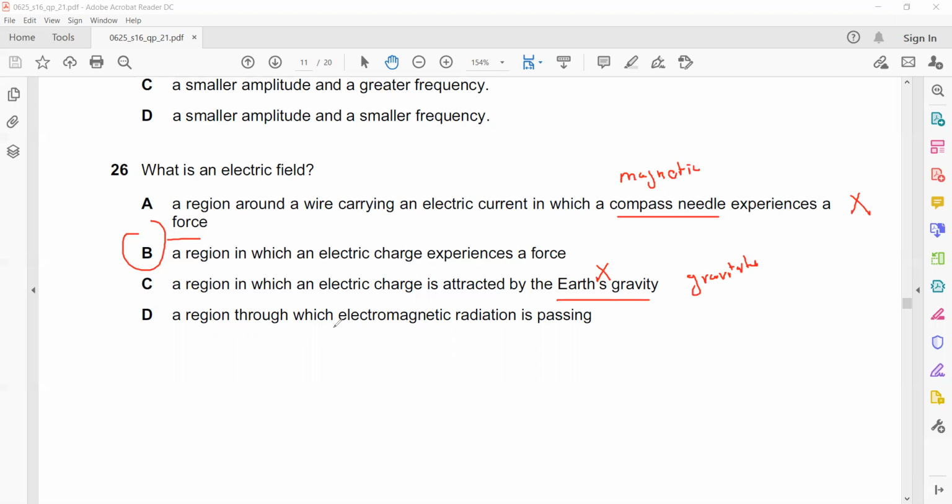A region through which electromagnetic radiation is passing, the region where electromagnetic radiations are passing, that is called electromagnetic field. That is not called electric field. And that is also called a medium. But a region in which electric charges experience a force, the region where charges such as proton, electron experience the force, that is known as electric field.